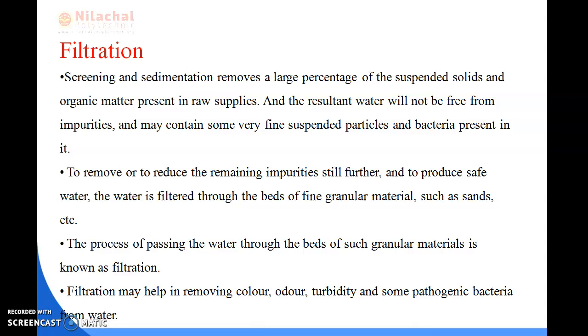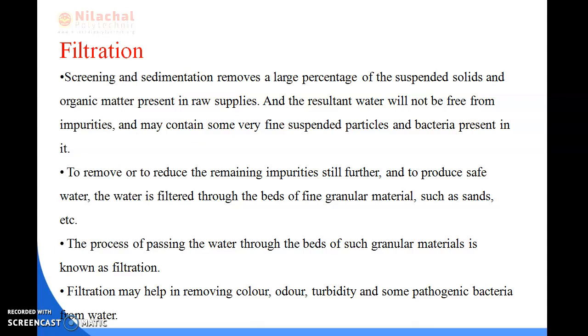As all of us know, screening, sedimentation and aeration are water treatment processes. Screening and sedimentation remove the larger percentage of suspended solids, organic matter and inorganic matter present in the water, but some impurities are left in the water. They may contain suspended particles and bacteria, which can be removed by the filtration method, where the water is filtered through fine granular materials such as sand and gravel. This process we call the filtration process.